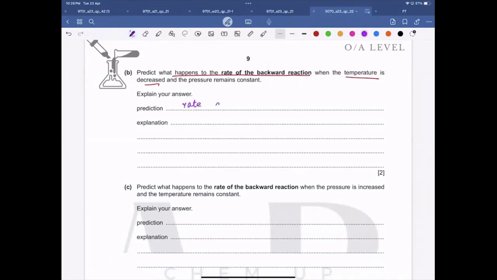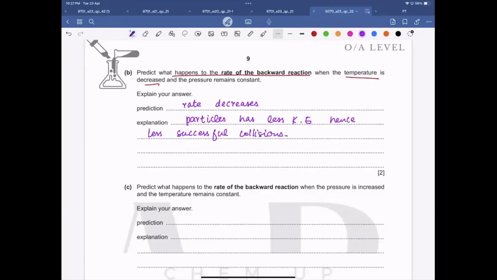So we are going to write that rate decreases because now particles have less kinetic energy, hence less successful collisions.